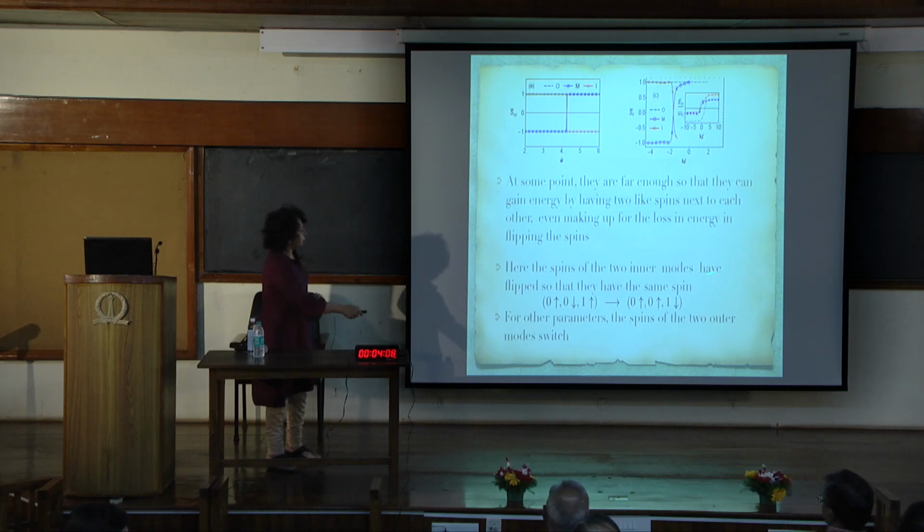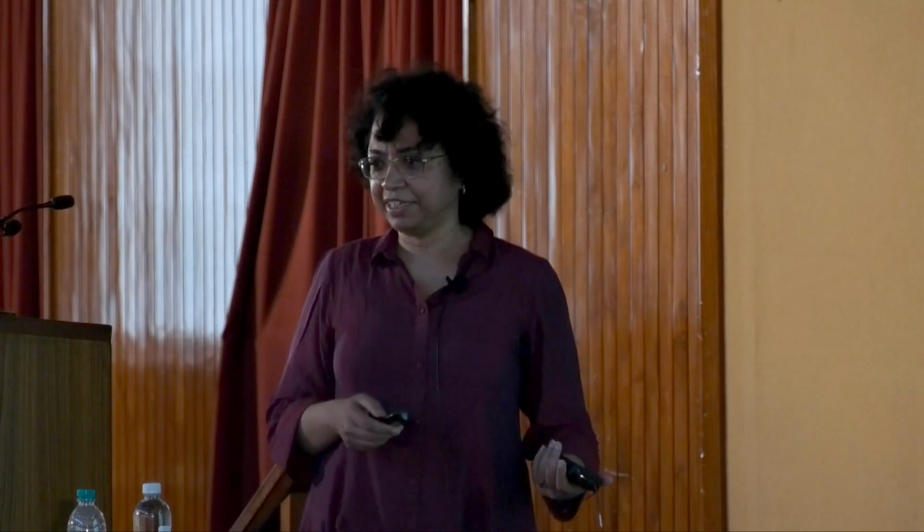And so what happens is that at the edges, if you have 0 up, 0 down, 1 up, these are the Landau level labels, you find that when you make the edge smoother, it flips to 0 up, 1 down. The spin of these two have flipped. For other parameters, you can also make the spin of these two flip. The idea is that you want to have the two like spins next to each other, because that way it gains exchange energy.